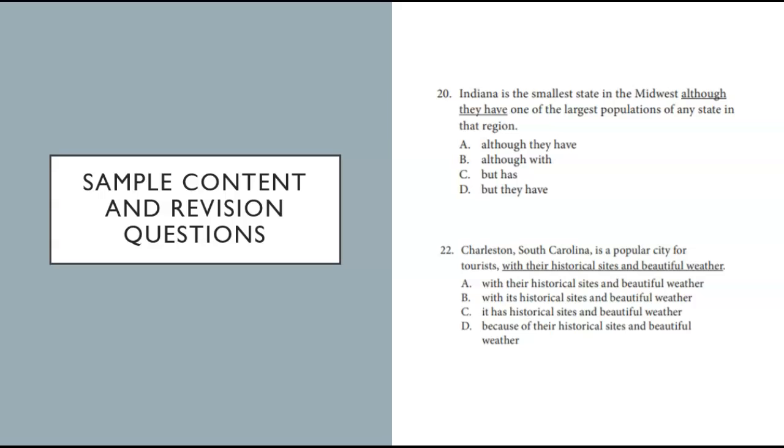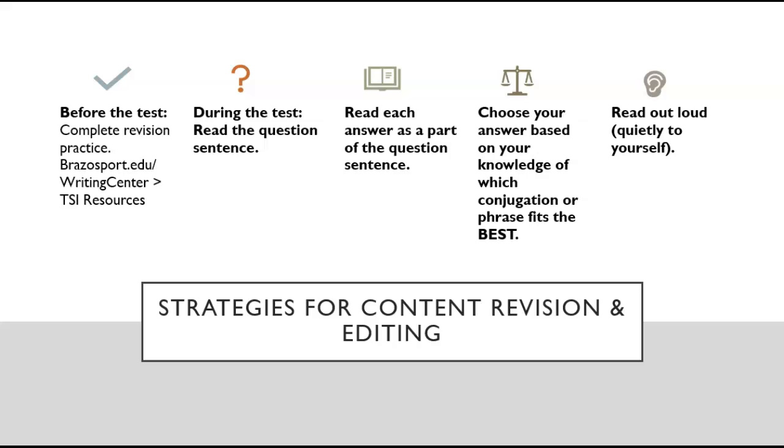So, as we've discussed with sample content and revision questions, the trick is really understanding the grammar rules that you're looking at, reading the question, reading each answer as part of the sentence, and then listening to hear what phrase sounds best within the grammar of that sentence.